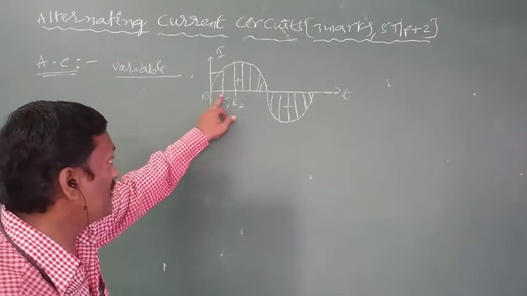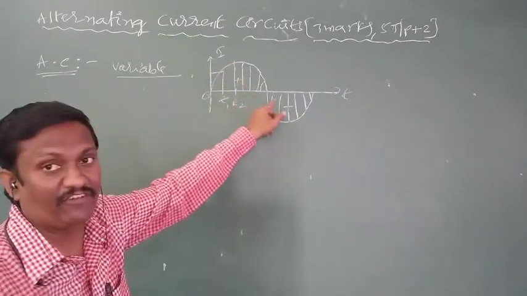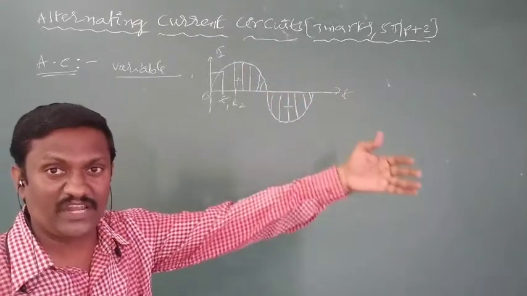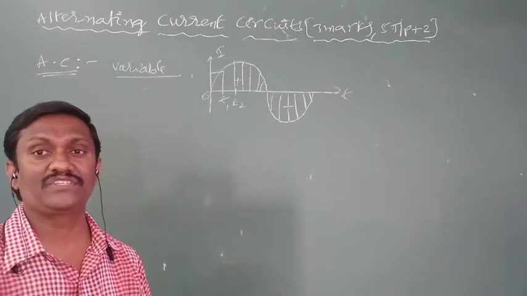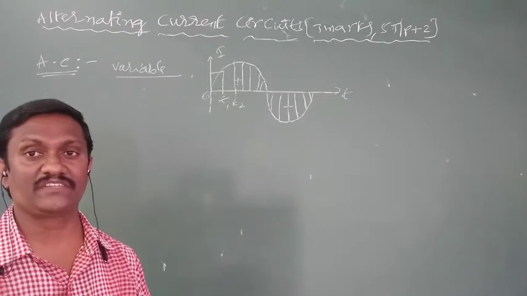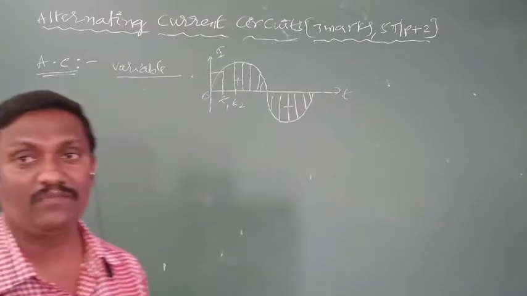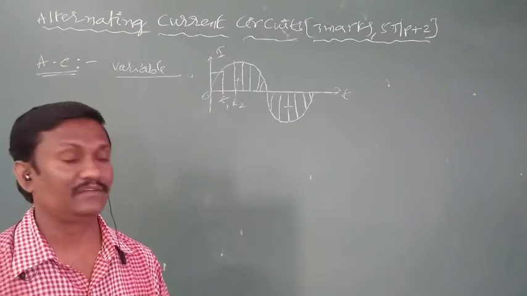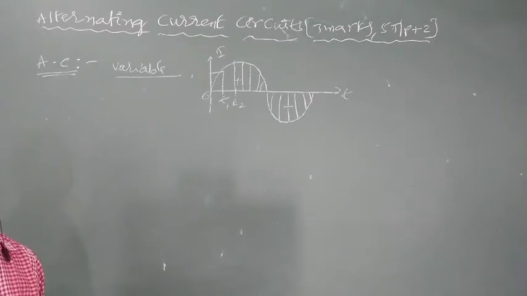At t1 seconds current is called I1. At t2 seconds current is I2, I3, I4, I5 and so on. I1 is one instantaneous current. I2 is another instantaneous current. I4 is another instantaneous current. I1 means instantaneous current at t1 seconds. I2 means instantaneous current at t2 seconds. I3 means instantaneous current at t3 seconds. So current passing through AC at a given instant of time is called instantaneous current. So that is about the definition of AC and the nature of AC.